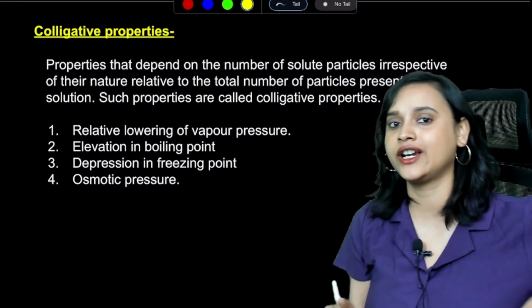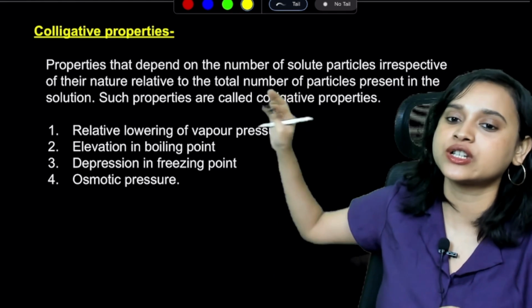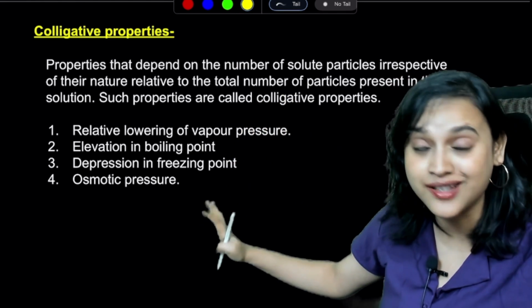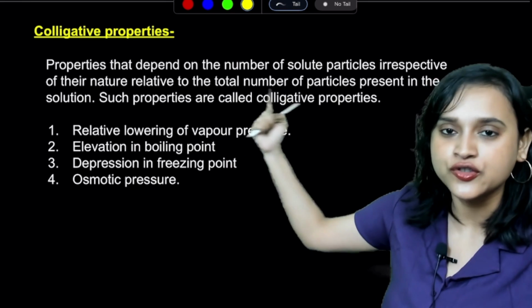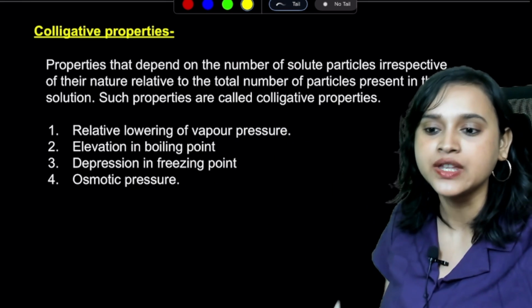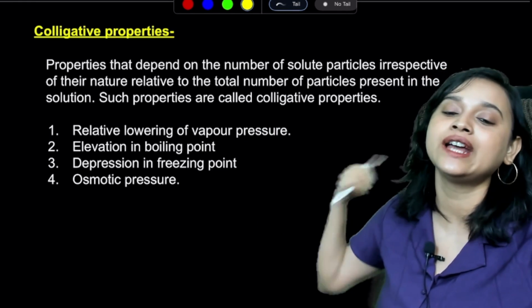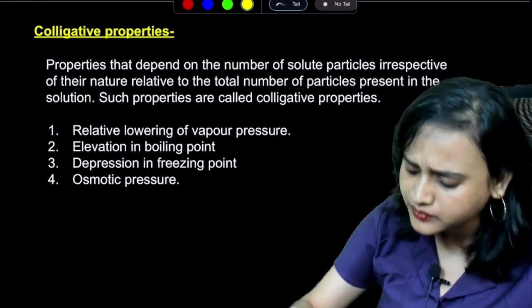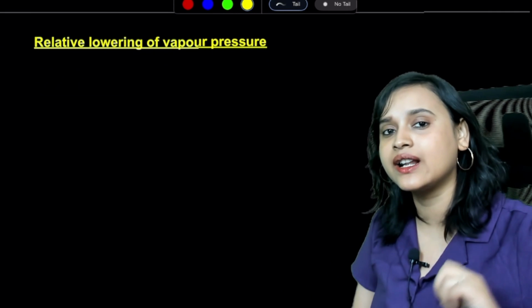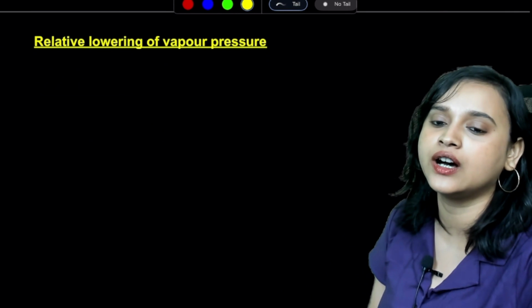There are 4 different colligative properties. Maximum number of questions will come from here, so please pay attention. This is the most important part of your chapter. So you have relative lowering of vapor pressure, elevation in boiling point, depression in freezing point, and osmotic pressure. So let's start with the relative lowering of vapor pressure.